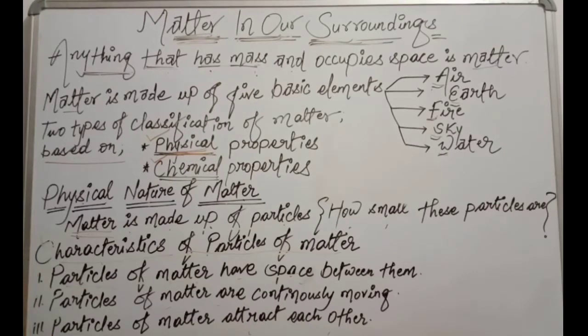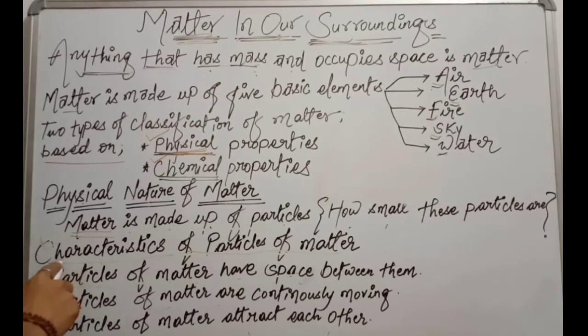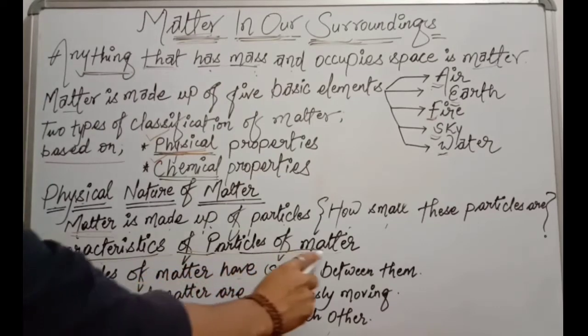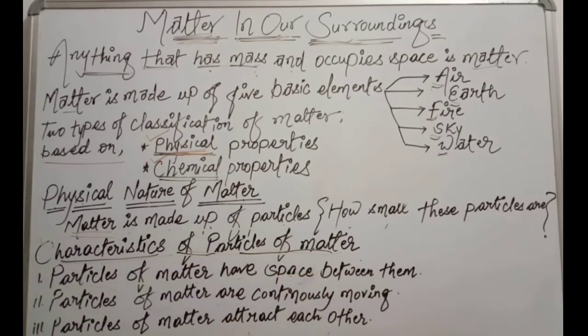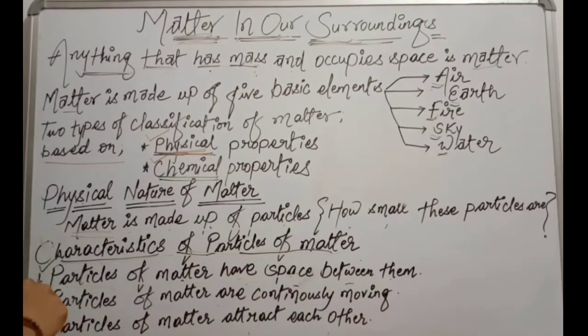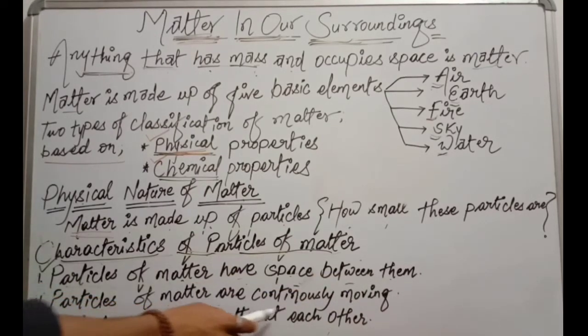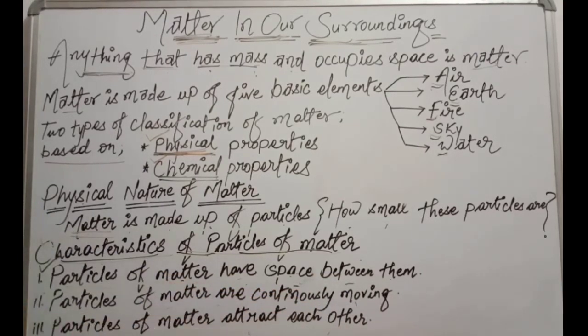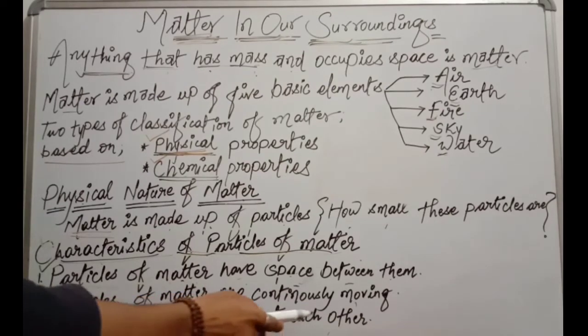To understand more, we should know the characteristics of particles of matter. There are 3 characteristics of particles of matter. What are these? The first one is particles of matter have space between them. Second, particles of matter are continuously moving. And the third, particles of matter attract each other.